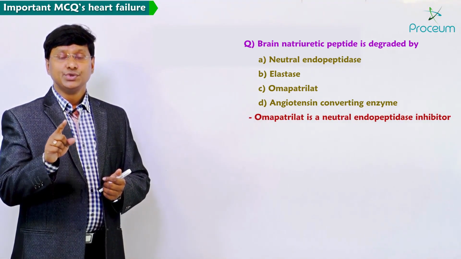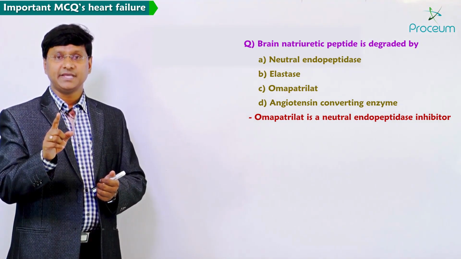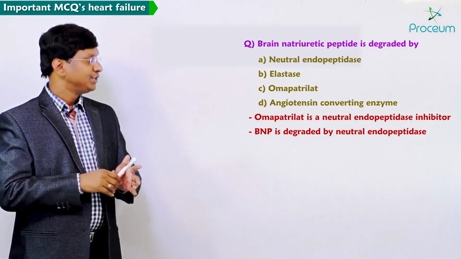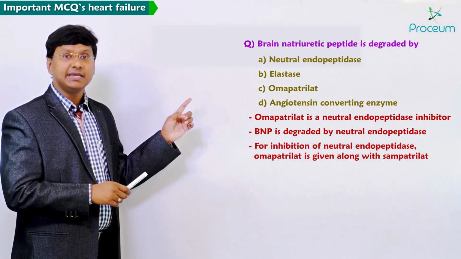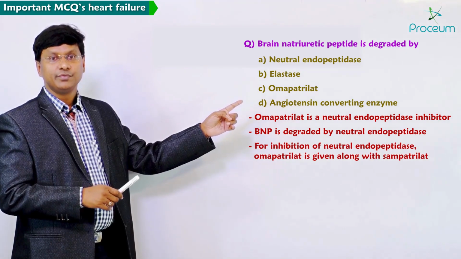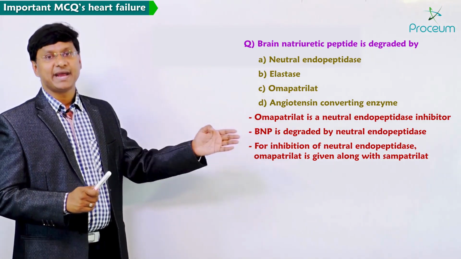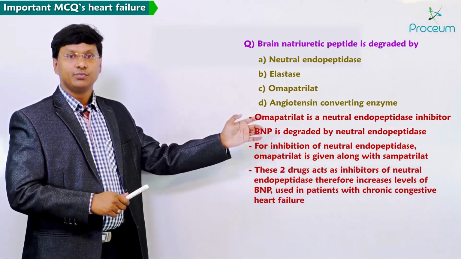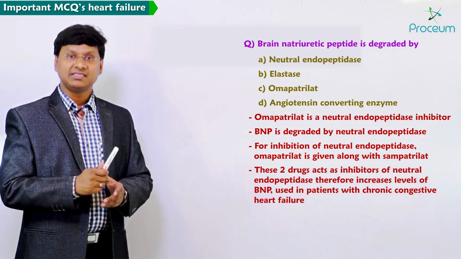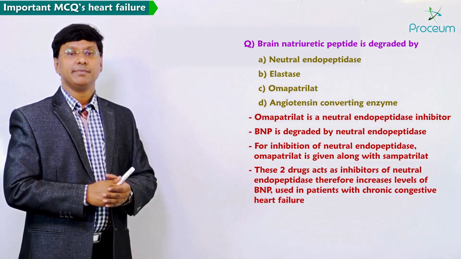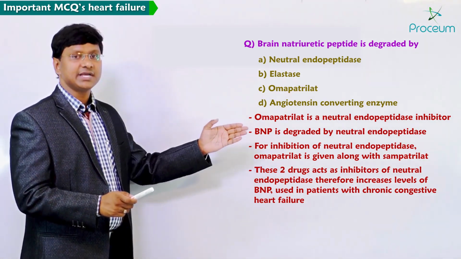Omapatrilat is a neutral endopeptidase inhibitor, but BNP is degraded by neutral endopeptidase. For inhibition of this neutral endopeptidase, we give omapatrilat and we will also give sampatrilat. These are the two drugs which will act as inhibitors of the neutral endopeptidase, thereby increasing the levels of brain natriuretic peptide, which is used in patients with chronic congestive heart failure.